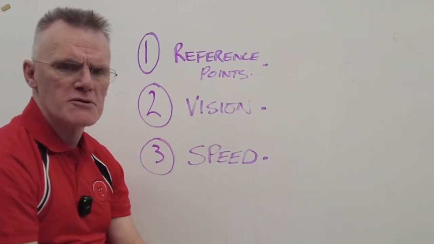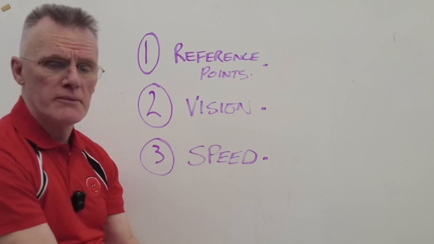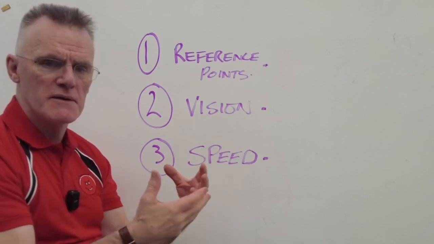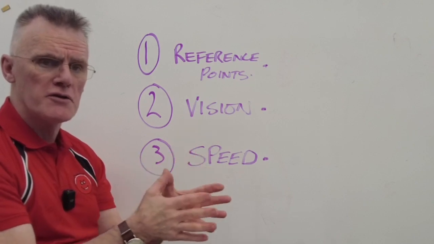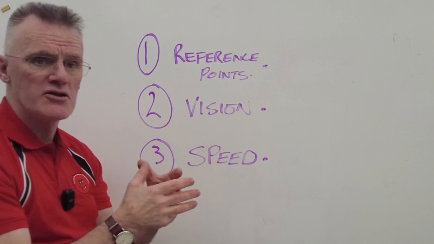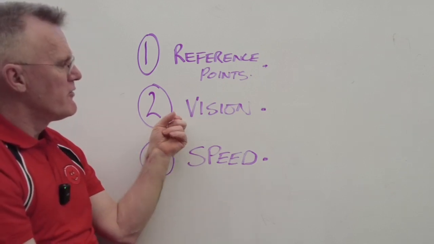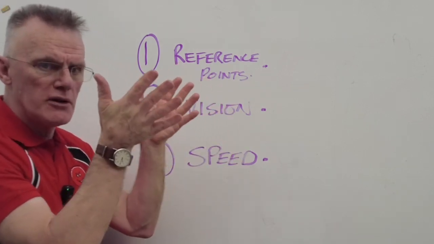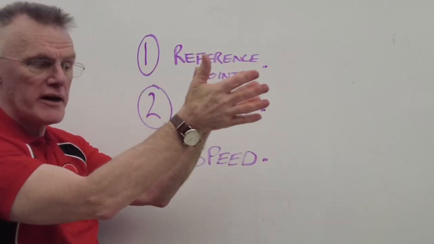Key thing about reference points really to me is identify them, use them, and if you need to, as your speed or as your experience starts to develop, potentially change them. They're not set in stone, these things. You can change things, and you may well need to change them as your pace develops. Second thing, vision, is basically lift your vision up. A lot of people look too close to them, essentially, and not far enough away, i.e.